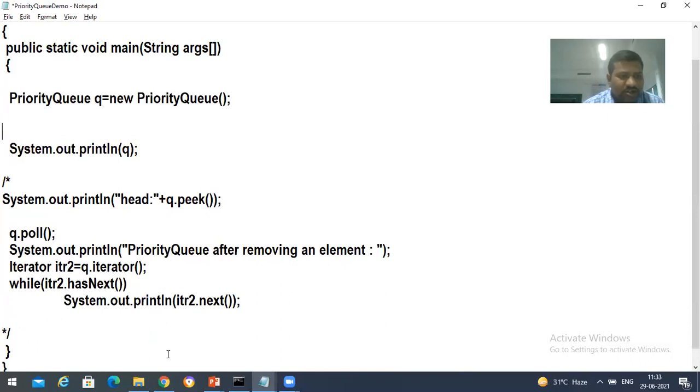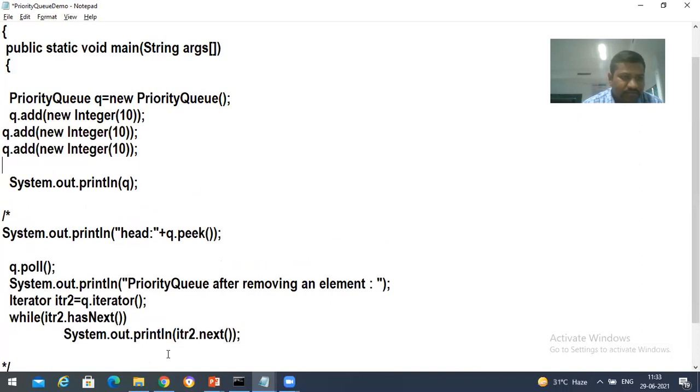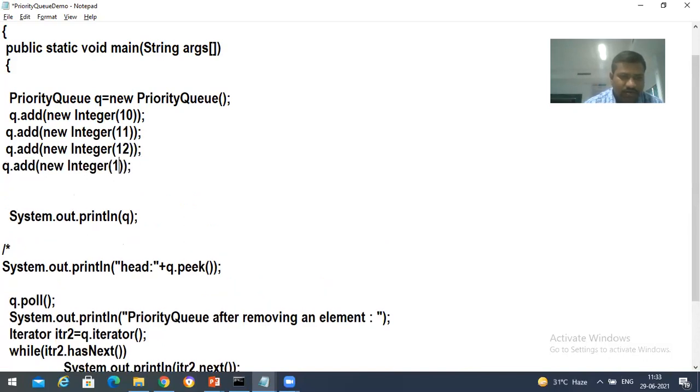So we created an object. Now we'll try to add q.add(new Integer(10)), 11, 12. Save it.